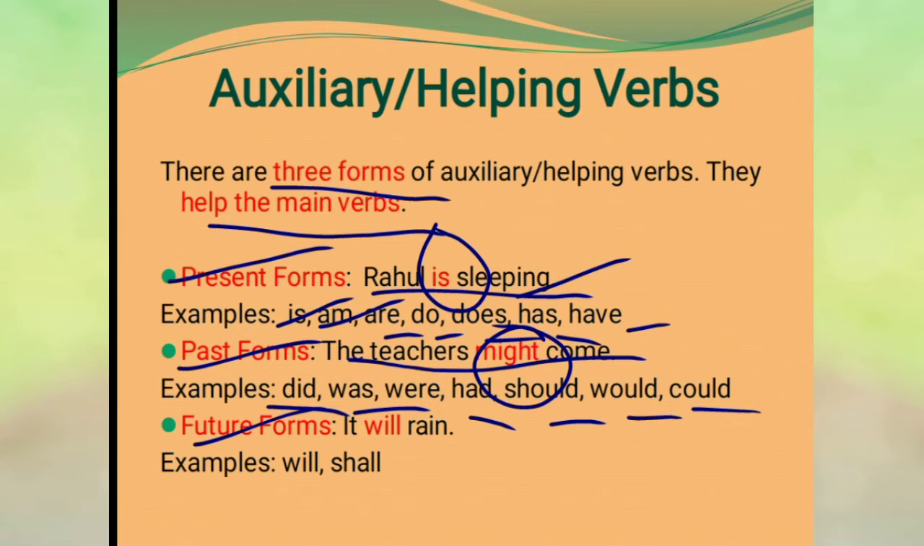Now, future form of the verb. The example: it will rain. And other examples: will or shall. They are the future form of the helping verb.